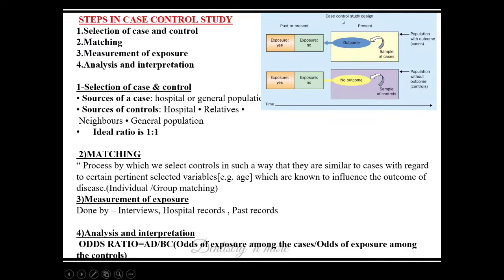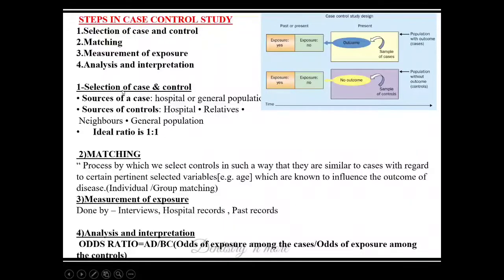So case control is, as the picture shows, first we select people with disease and people without disease. They are known as cases and controls, and we go backward and we ask the cases and controls about their exposure. If they have lung cancer, if they don't have lung cancer, we ask about their exposure, that is smoking. So how many of the cases were smoking, how many of the controls were smoking, and we compare these two groups. So step one is selecting cases and controls, then we need to match, then we need to measure the exposure. Exposure is nothing but the causal factor, and then analysis and interpretation.